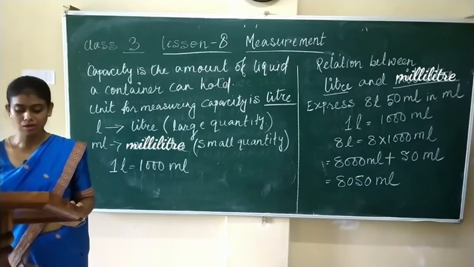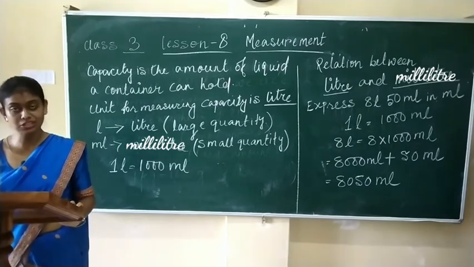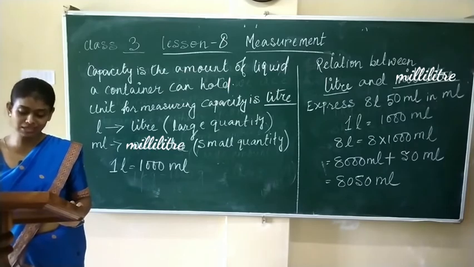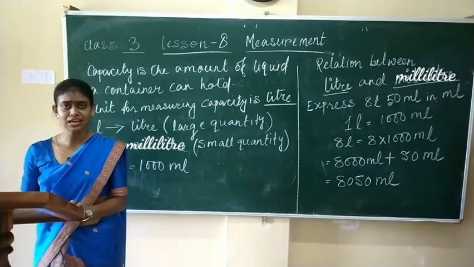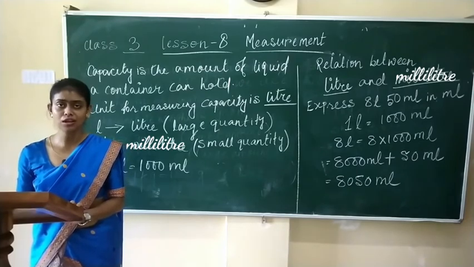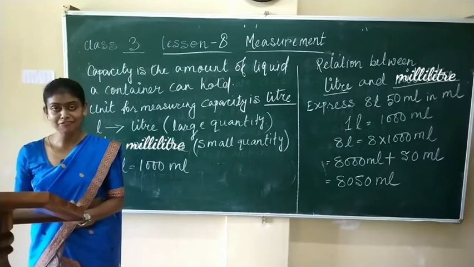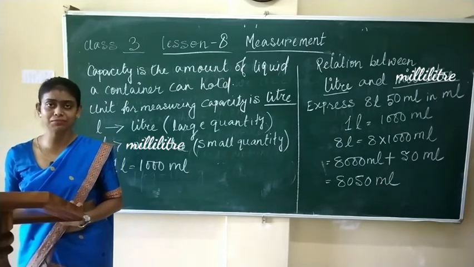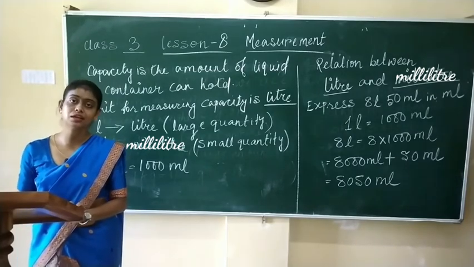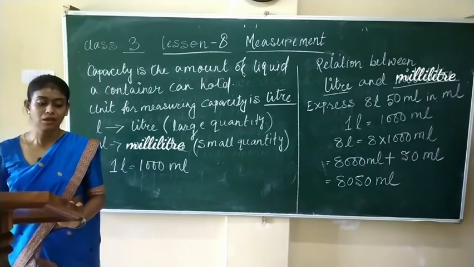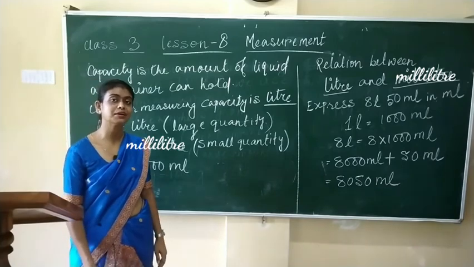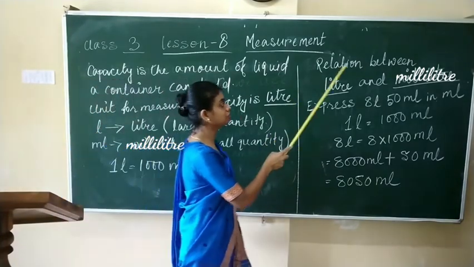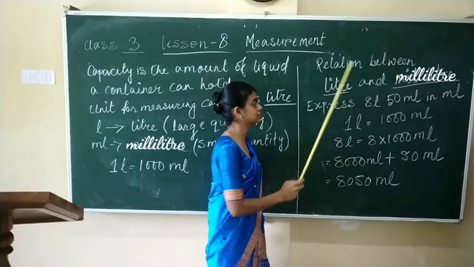So, it is measured in liter. But nail polish, moisturizer bottle, doctor's syringe are very small objects, and the quantity level is also very minimum. So, it is measured in milliliter. Now, we will see the relation between liter and milliliter.